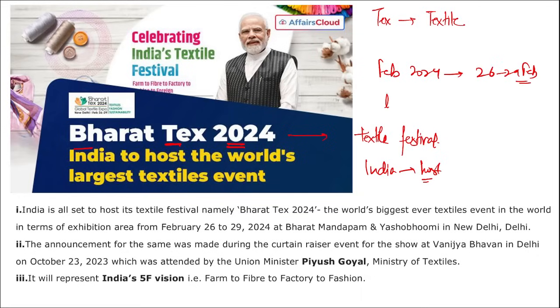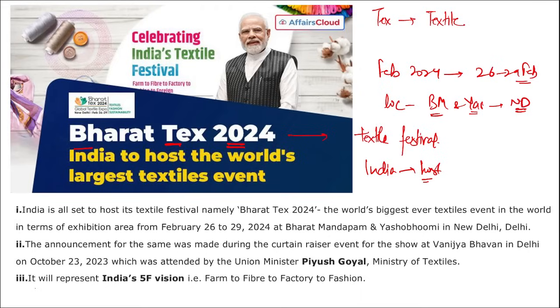What is the location where this is going to be held? It is Bharat Mandapam and Yashobhumi, located in New Delhi. So Bharat Mandapam and Yashobhumi is the location for Bharat Tex 2024, the world's largest textile event to be hosted by India in New Delhi.